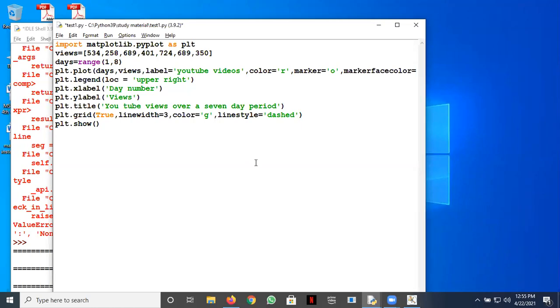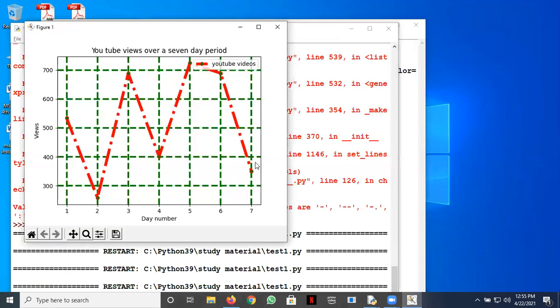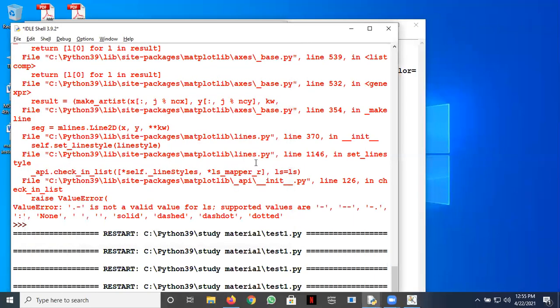I've given 0, 1, 2, 3, 4 arguments, right? Whatever I did is for the grid. You can see now, green color for the grid, dashed line, the line width is there. So this is how you can make this grid work. All right. Then we can also set up x and y limits. This we'll see once we have some other data, or we can work on this also.